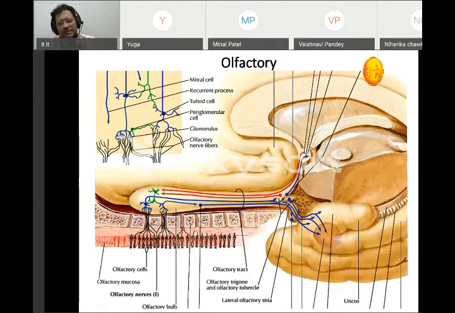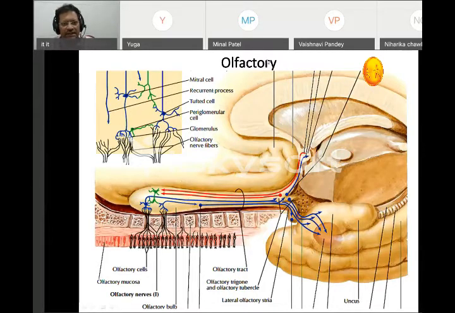We will go one by one. Olfactory. This is olfactory now. If you remember the cranial fossa, we have talked about which foramen each cranial nerve passes through. So we'll add one more thing: from where each cranial nerve comes out of the brain. In the cranial cavity, can you see these small openings? This is the olfactory bulb. These are olfactory sensory receptors. So this is coming through the cribriform plate.